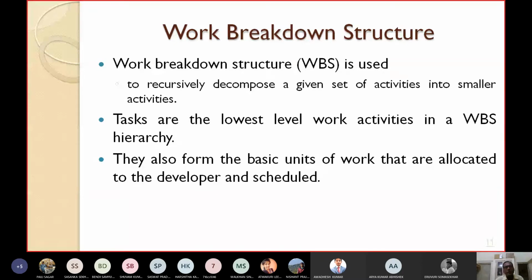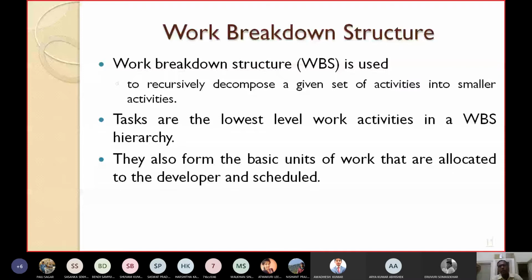We'll take an example now. The tasks are the lowest level work activities in a WBS hierarchy. Here we are decomposing a given activity into smaller sub-activities. The smaller sub-activities are known as tasks. They also form the basic units of work that are allocated to the developer and scheduled. So they will be the last unit. They cannot be further subdivided.